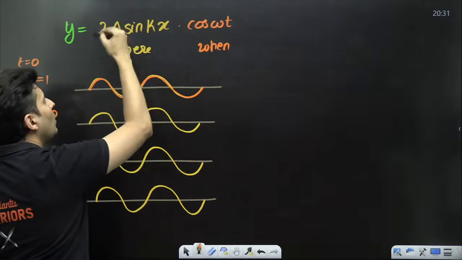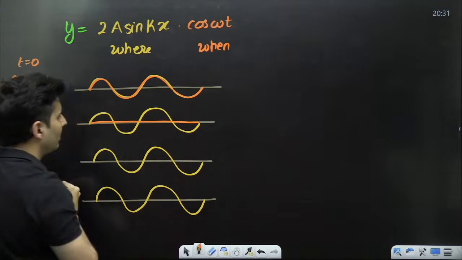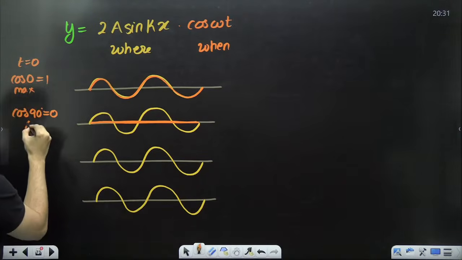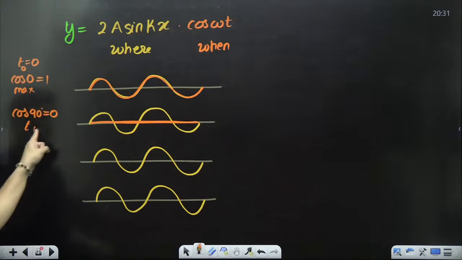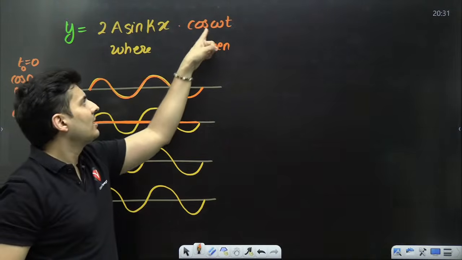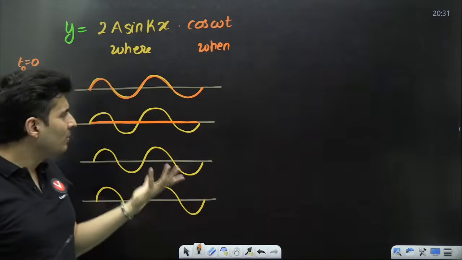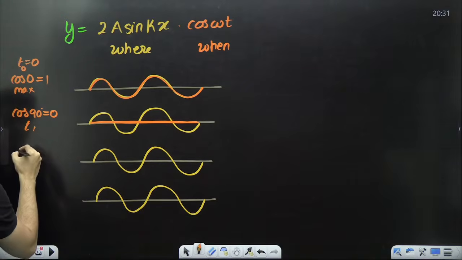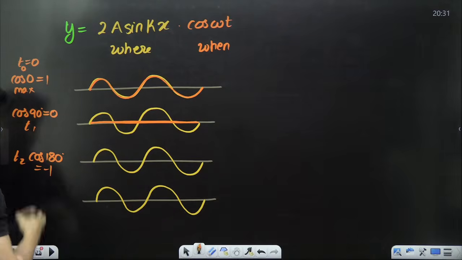So 0 into anything is 0, and the entire thing will run flat. This is some time t1, and this was t0. After some more time, maybe t2, it will become cos of 180, which is nothing but minus 1.